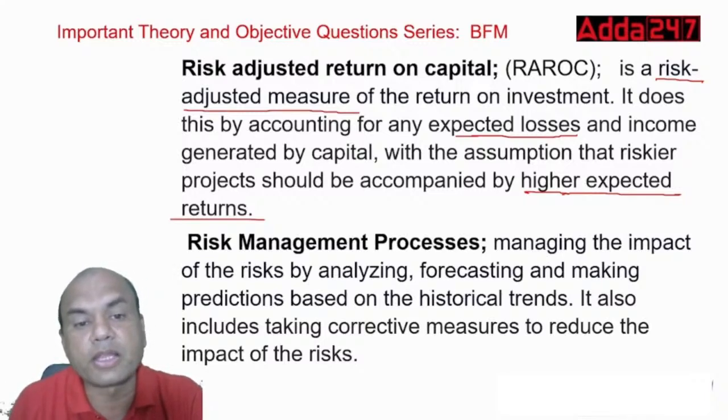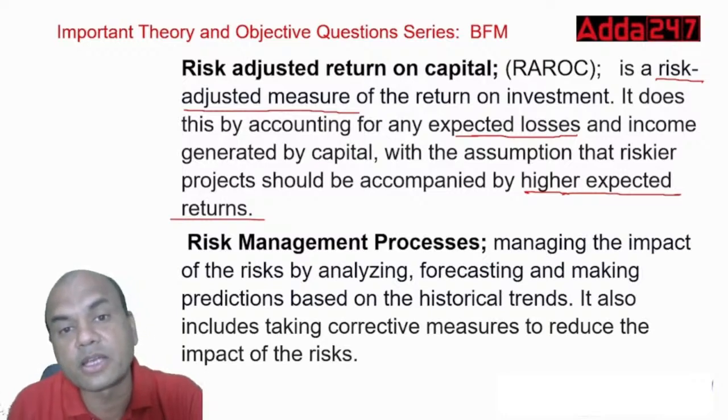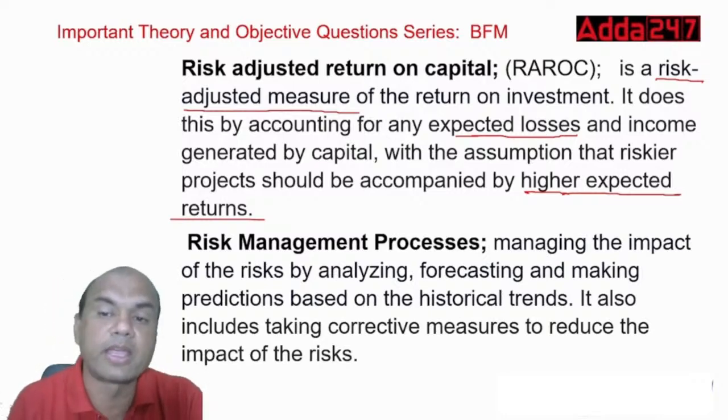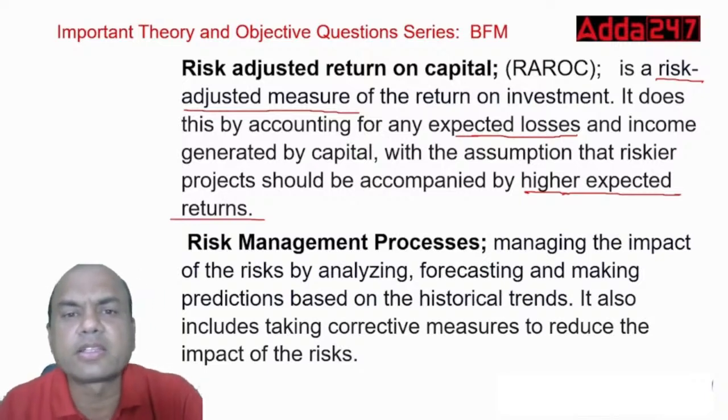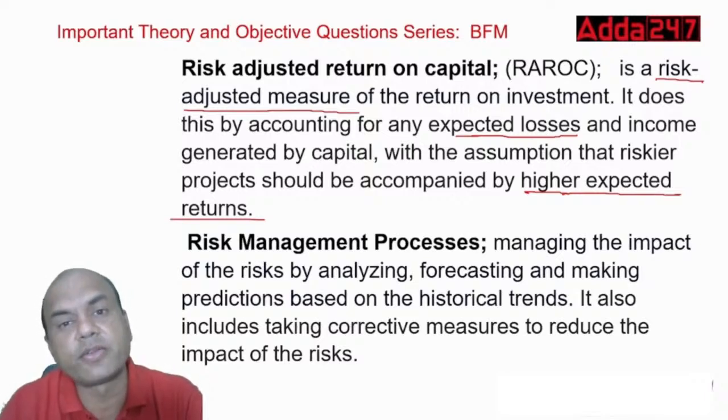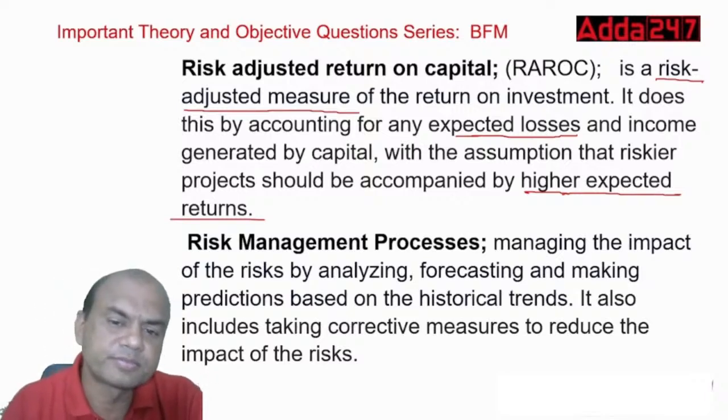So whatever capital I've invested, what is the income generated from that? Whether it suits my risk adjustment. Same example. Suppose I am investing in FD or in mutual fund. So definitely I'll expect higher returns on the mutual funds, right? Whereas in FD I'll be expecting lower returns.